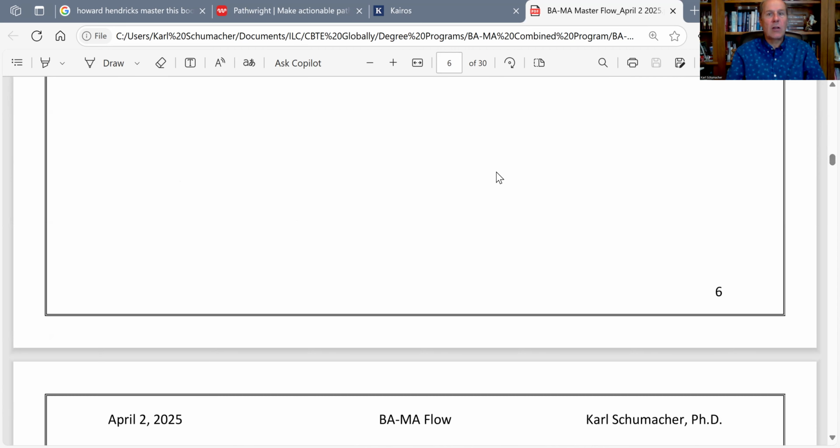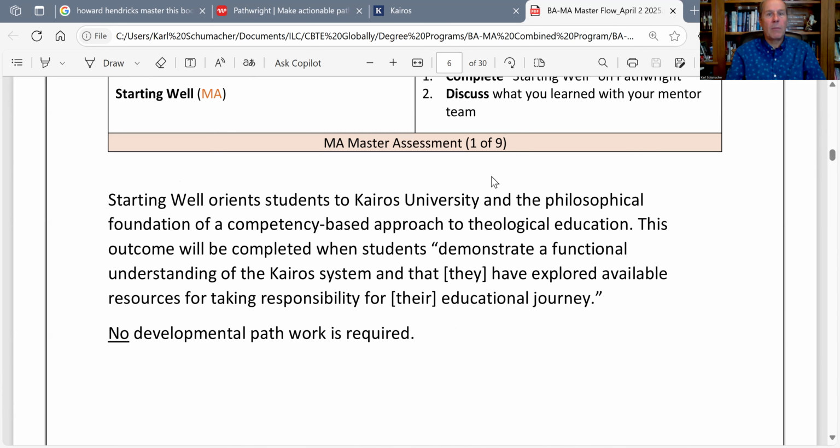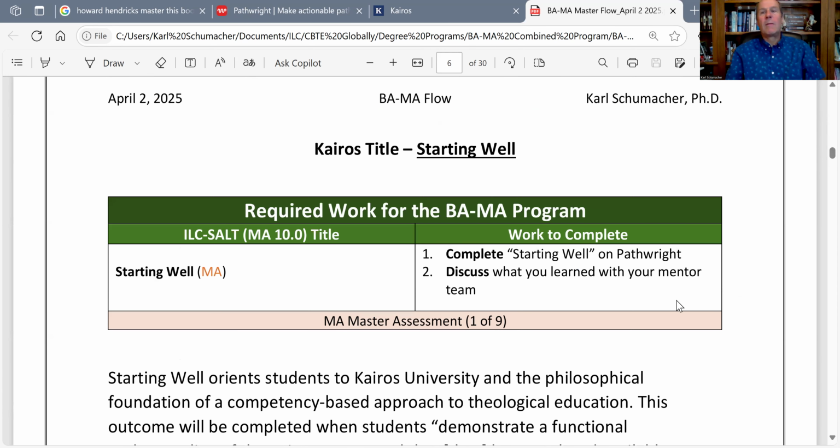So here we go. The very first thing you're going to do, and that you may have already been in the process of doing, is starting well. And so you will go to Pathwright. Remember, we said there are 4 domains of relationships. One of those is the LMS called Pathwright. And on Pathwright, Kairos University, once you are accepted, will send you a link to do this, what we call a learning experience. And this one is called Starting Well.